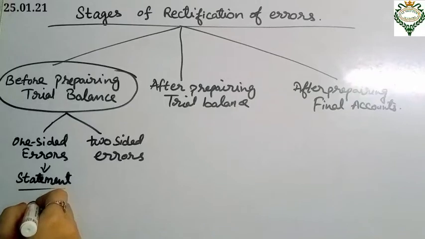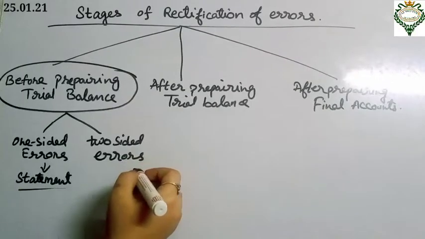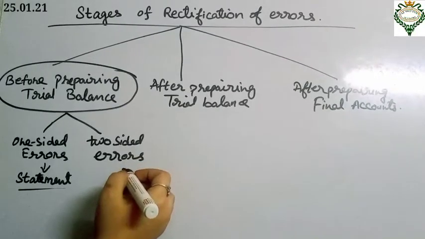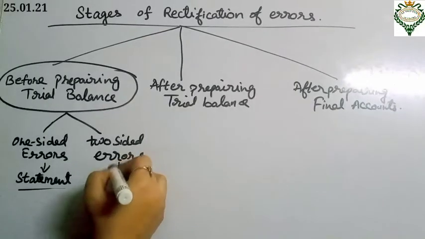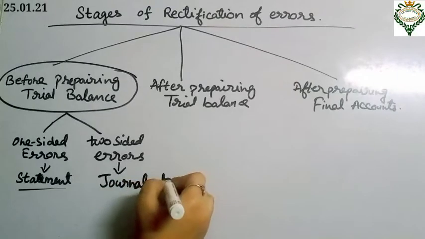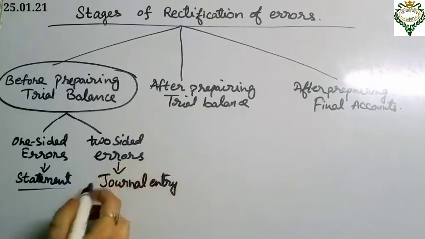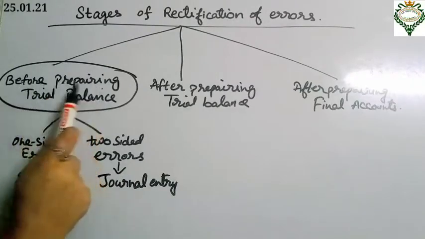But when a two-sided error is detected before preparing the trial balance, it must be rectified by passing a rectifying journal entry. So for two-sided errors we have to pass the journal entry to rectify. These are the basic things that we have to follow before preparing the trial balance.